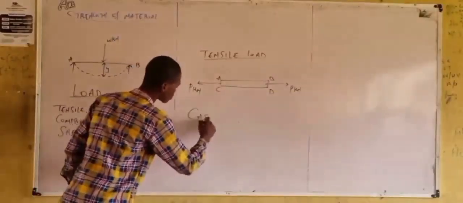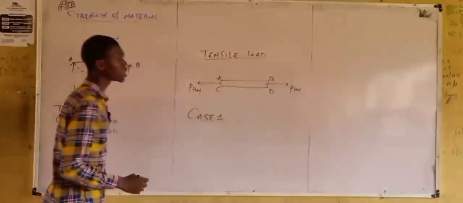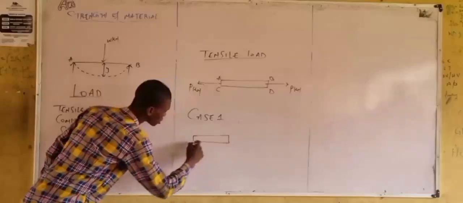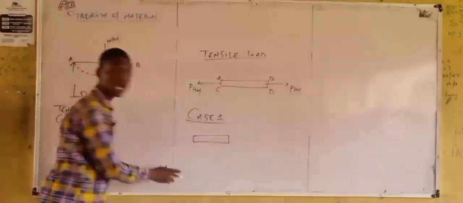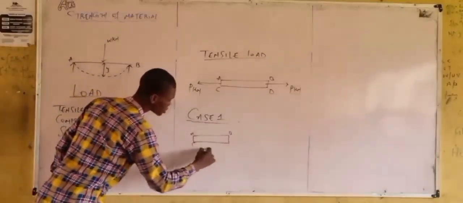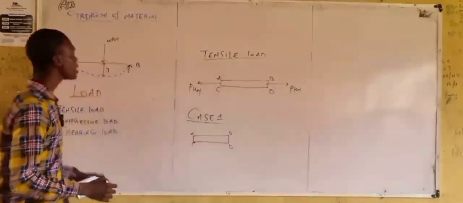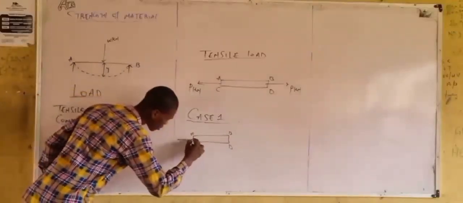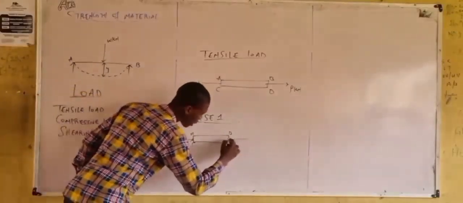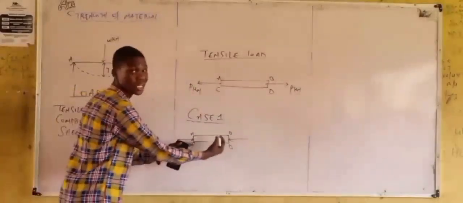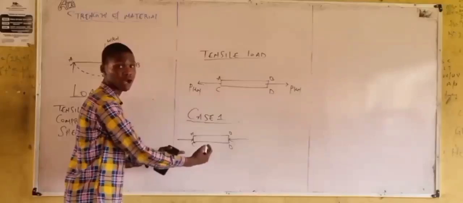For case one, let's use this diagram. When we have this material A, B, C, D, applying a compressive load, there will be a shortening in length of this material.